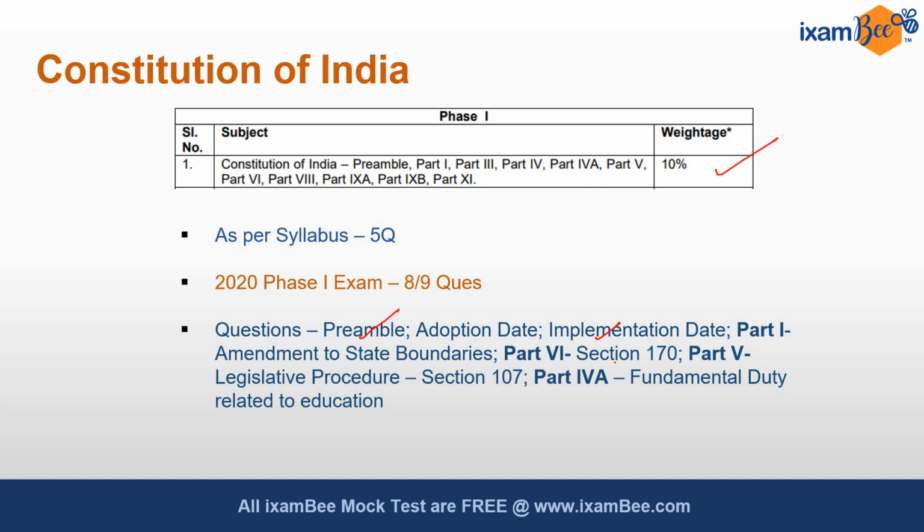Then from part 6 there was question from section 170 which talked about maximum number of council of ministers in a legislative assembly. Then from part 5 there was legislative procedure, how a bill gets converted into an act. Section 107 deals with that.